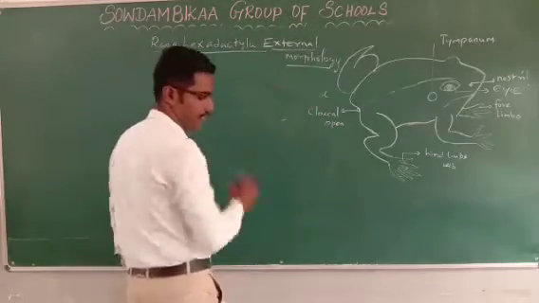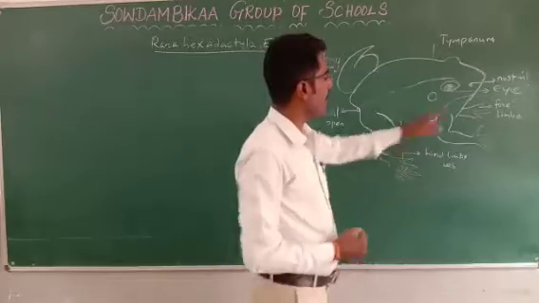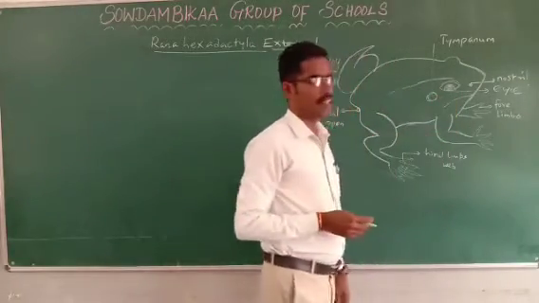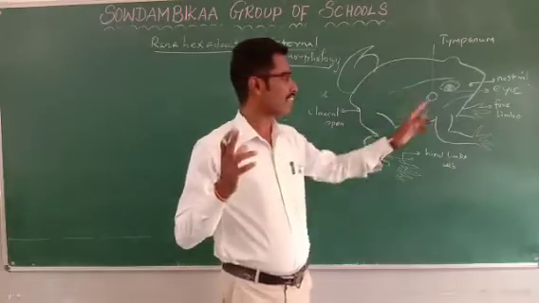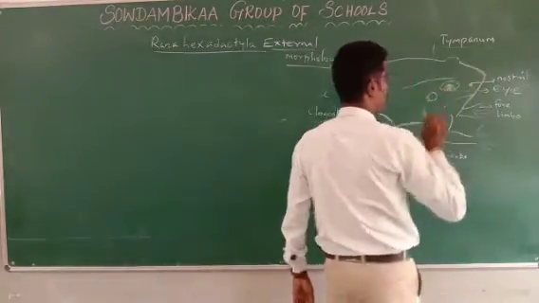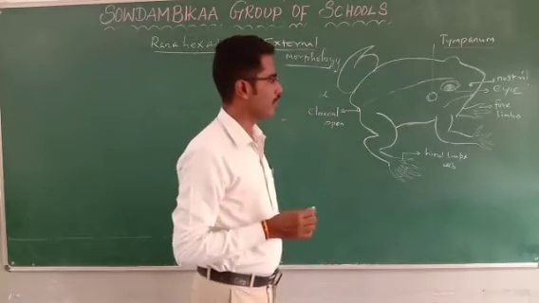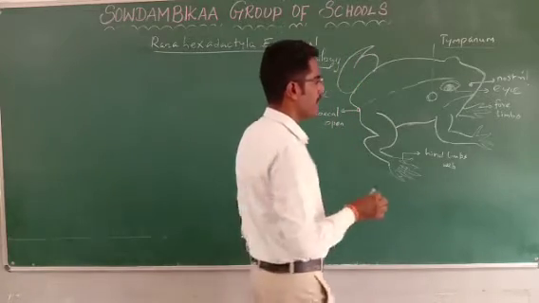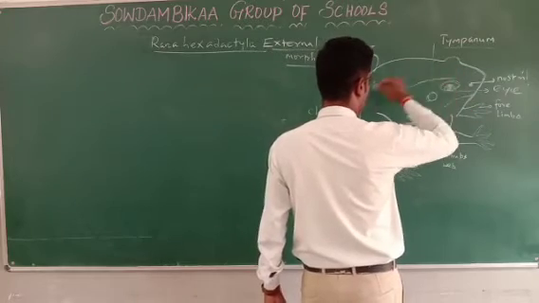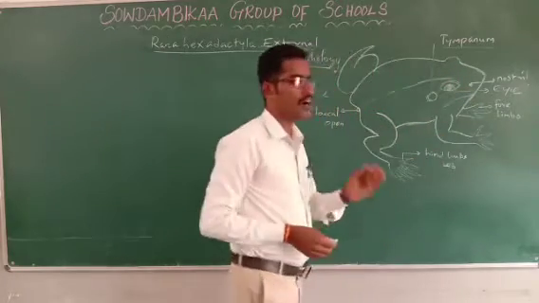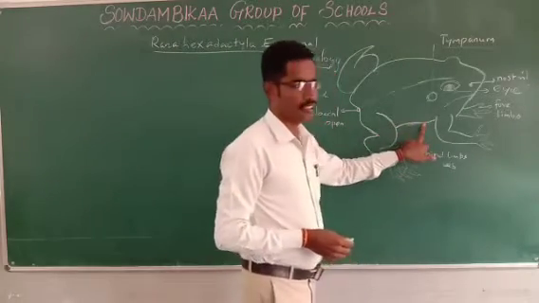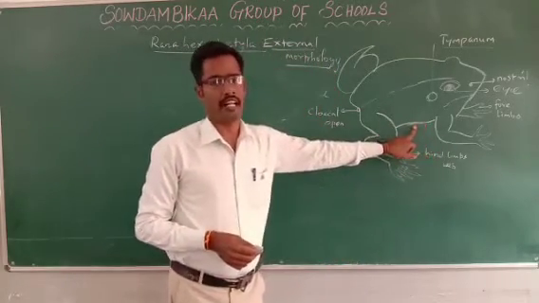Next, behind the eye is the eardrum. In frog the external ear is absent, whereas the tympanum is modified into the ear. The dorsal side of the body is dark green in color, whereas the ventral side is white or pale in color.